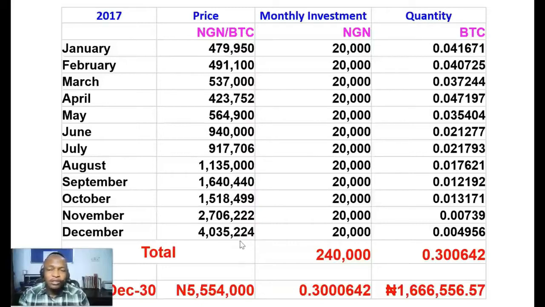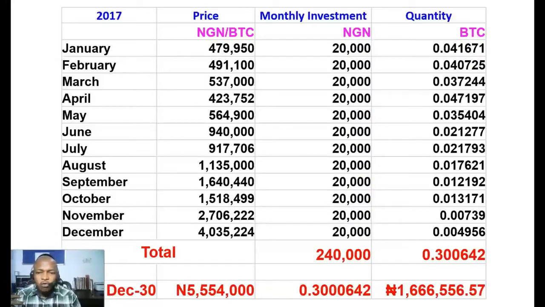You can see that 2017 is a bullish year because Bitcoin rose from 479,000 to 4 million naira. And this is my monthly investment, 20,000 naira every month. So in January, this is the price of Bitcoin, this is how much I bought Bitcoin with, and this is the amount of Bitcoin that I bought. You can see that at the end of December 2017, I have spent a total of 240,000 naira, and I've bought 0.3 BTC in total.